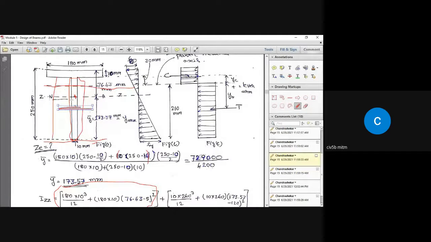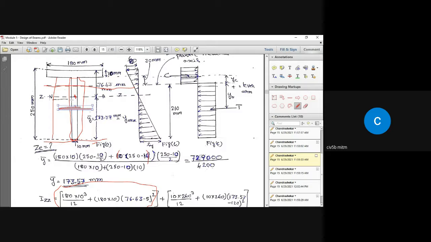Okay, finally, when all the fibers have reached their yield stress, that axis will stand at the place where it divides the area into two equal parts. And that axis is called the plastic neutral axis. Again, neutral axis shifts, remember. Okay, it keeps moving. Somewhere it stops after dividing the area into two equal parts. So that axis is called the plastic neutral axis.